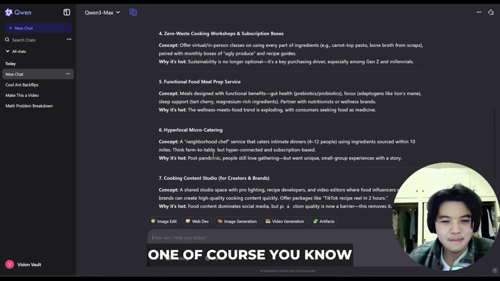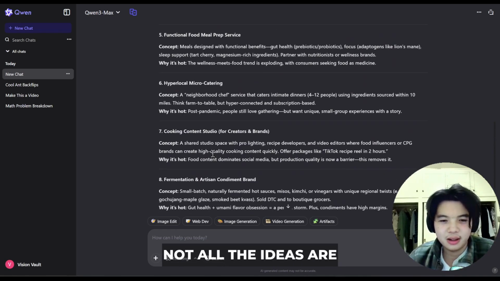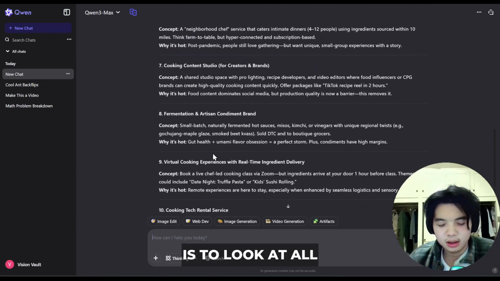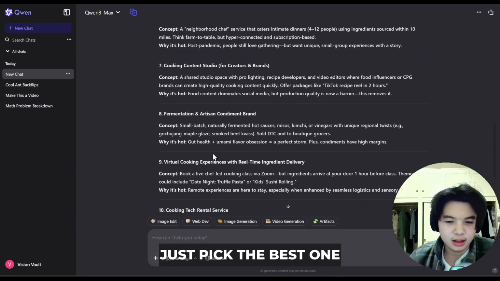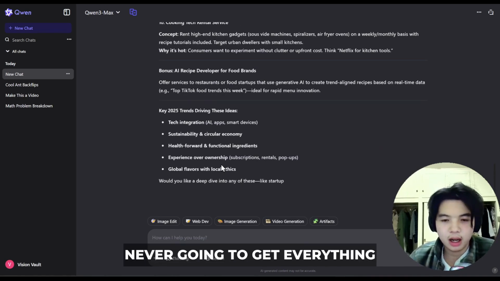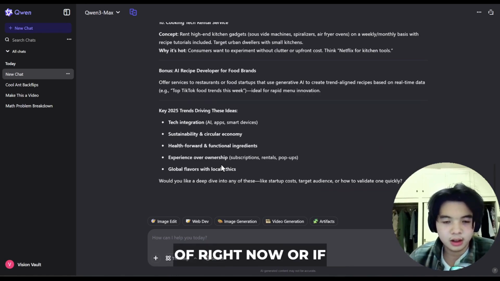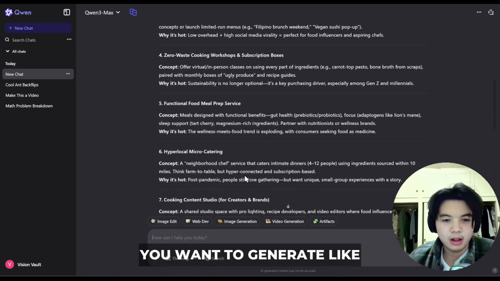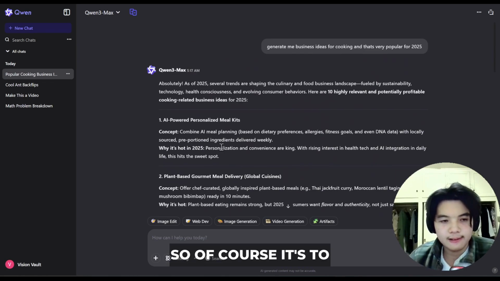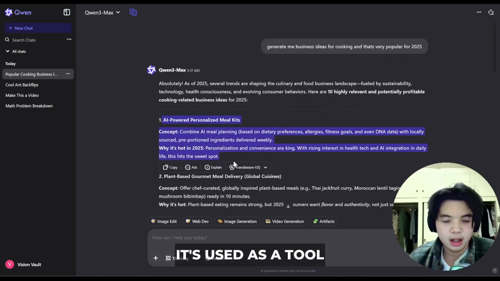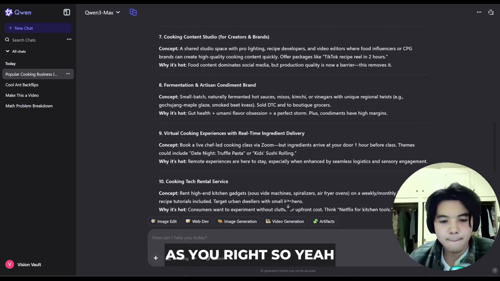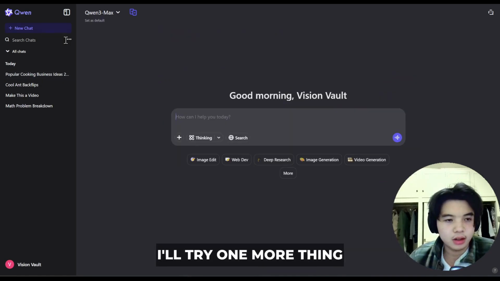Of course, not all the ideas are going to be great, but the goal is to look at all of the ideas and then just pick the best one out of them, or just refine it. It's never going to get everything perfect on the first try, at least as of right now, if you want to generate a great idea, right? So of course it's used as a tool, not as you, right?